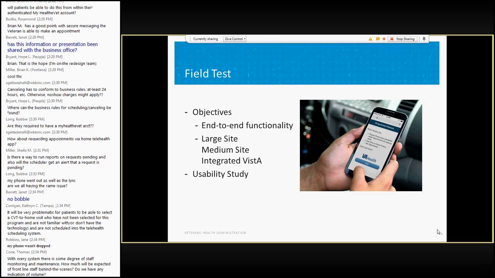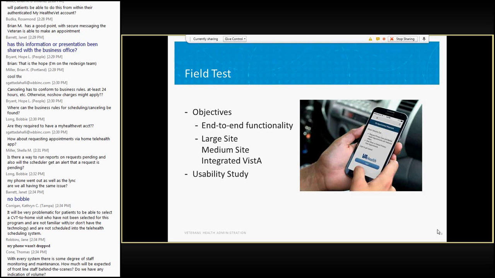Where are the policies and business rules recorded? For example, how is it made known to veterans, such as you have X number of pending appointments, you cannot book another appointment, and so on? Not sure if there are policies documented in the design phase of the functionality of this application.